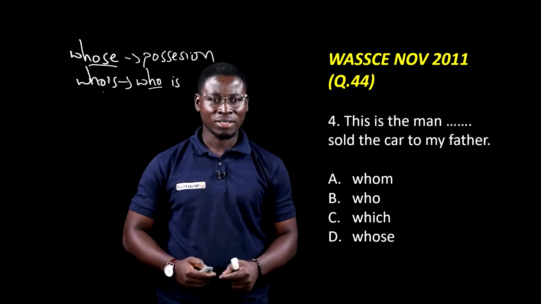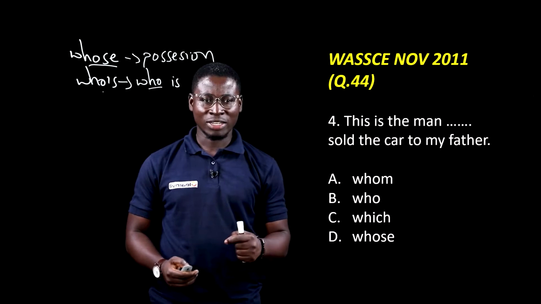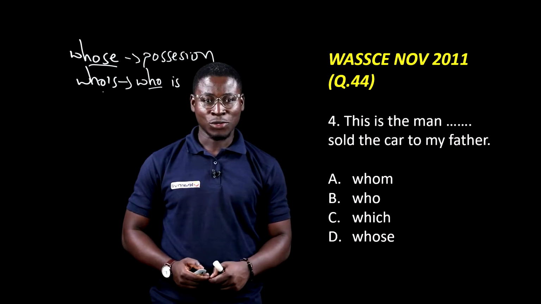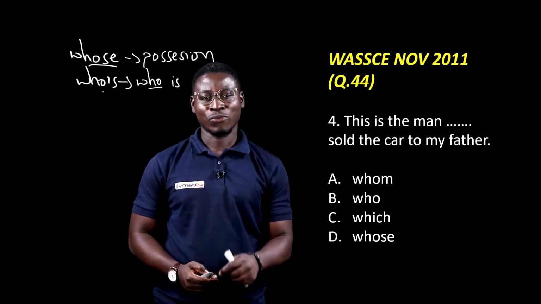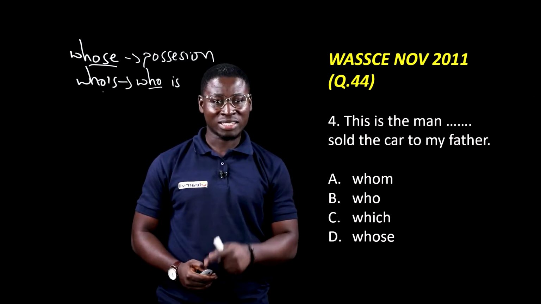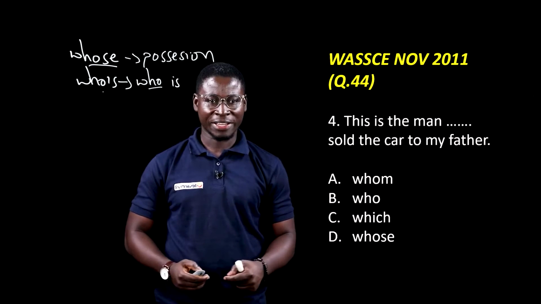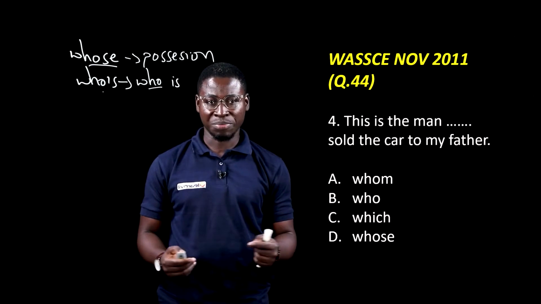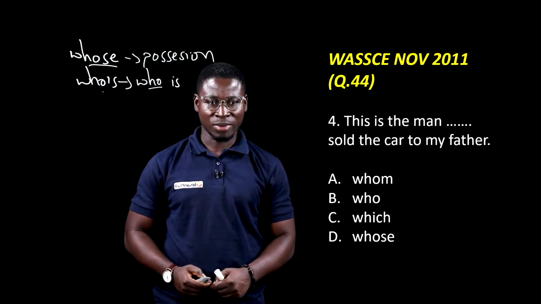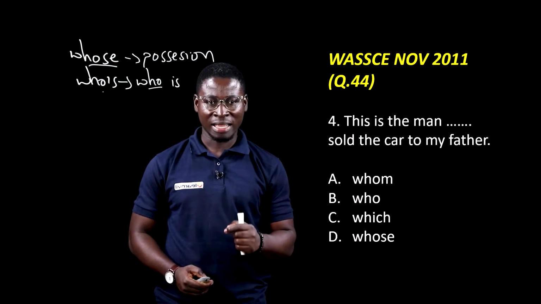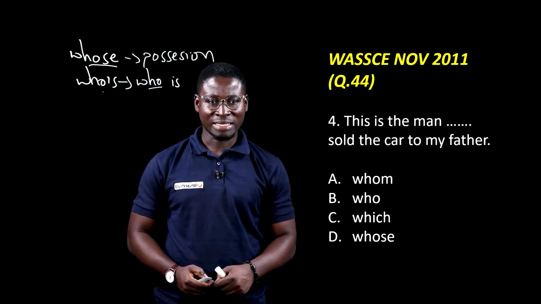Whom is out because it is in the objective case. And I've told you that which is not used for humans as a relative pronoun. So your answer is who, which is option B. So this is the man who sold the car to my father. So your answer is option lettered B.